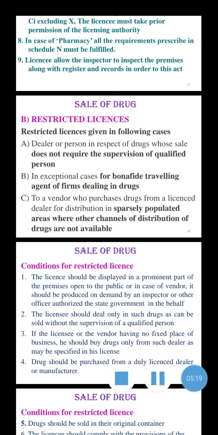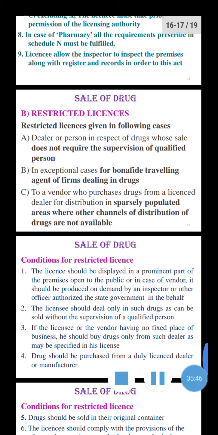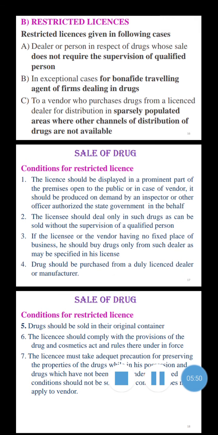In exceptional cases, for a bona fide traveling agent of a firm dealing in drugs, then to the vendor who purchased drugs from a licensed dealer for distribution in a sparsely populated area where other channels of distribution of drugs are not available. In the area there is no supply of any drugs, a restricted license will be provided. These are the three types of restricted license given in these cases.